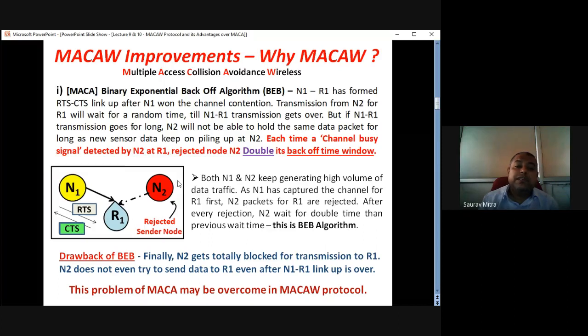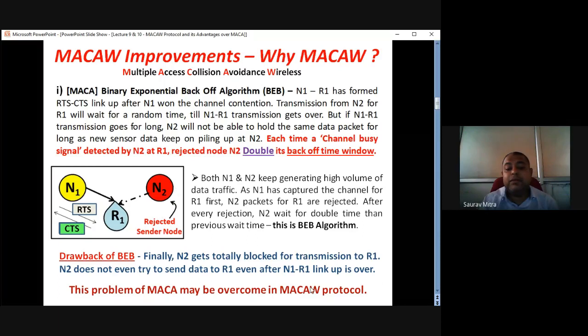N2's waiting time has become so big that it is totally blocked and would not be able to transmit to R1. Because sensing goes on continuously, whatever data is stored at N2 would eventually be lost totally. That is a huge loss, because N2 is deployed to sense all the data. If it is not getting access to receiver R1, that data gets lost automatically. So that is the problem.